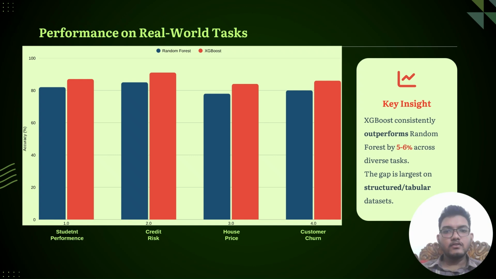This graph compares the performance of random forest and XGBoost on different real-world datasets. We can observe that XGBoost consistently achieves slightly higher accuracy, usually around 5 to 6% better than random forest. The performance difference becomes especially noticeable in structured and tabular datasets such as credit risk prediction, house price prediction, and customer churn analysis. This is why XGBoost is extremely popular in machine learning competitions and industry applications.